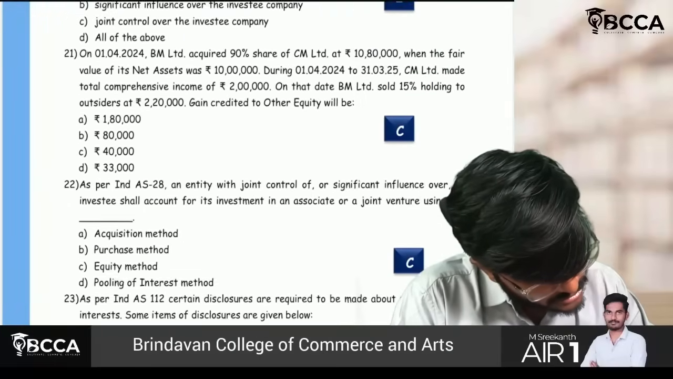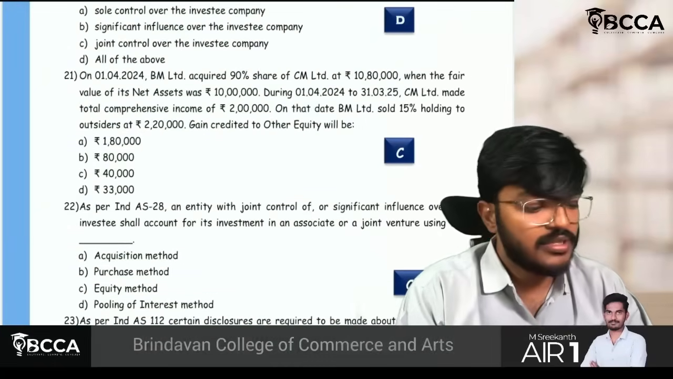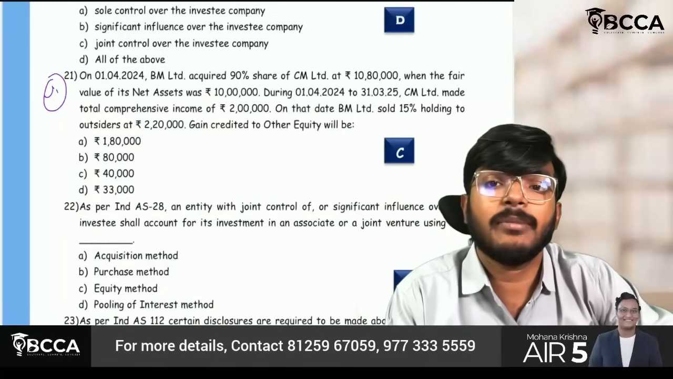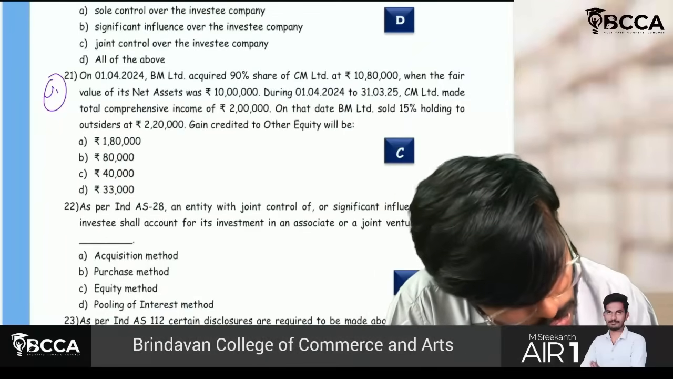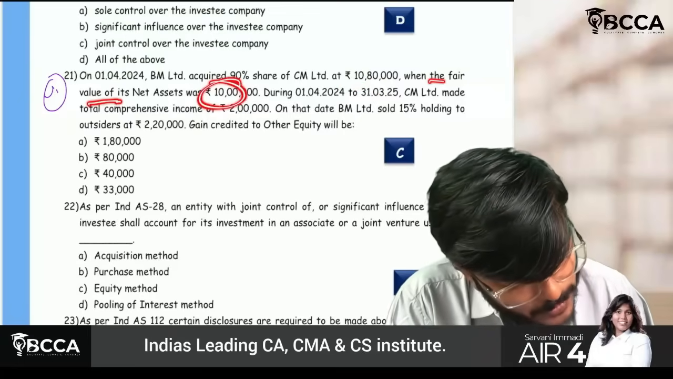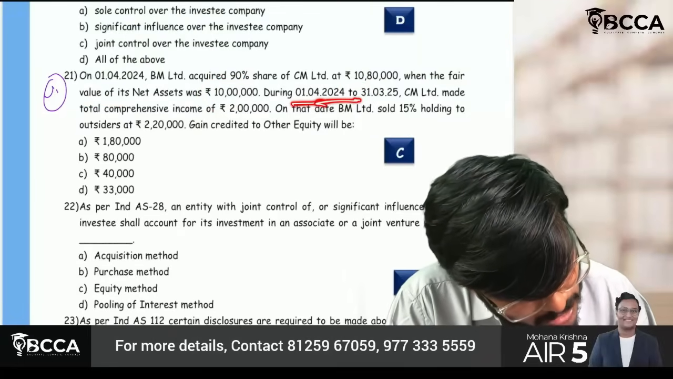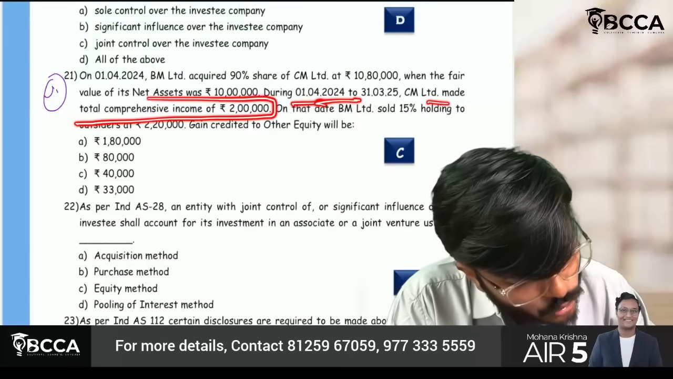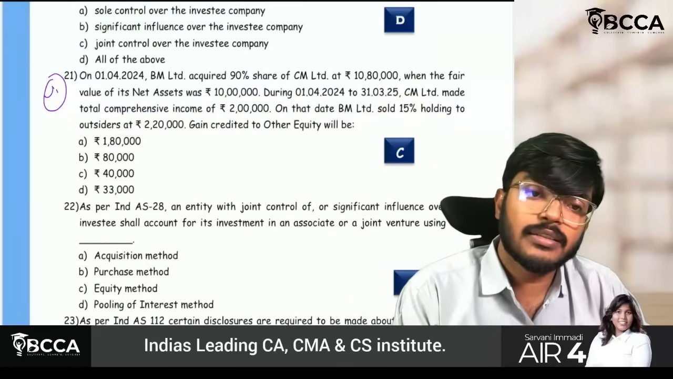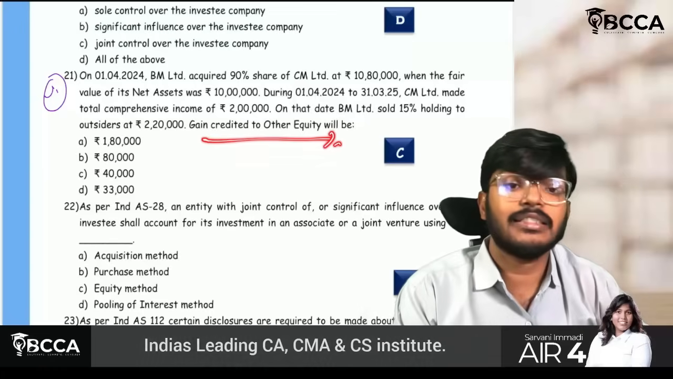So I think all the questions we have around understood. This question is a little bit important, so let us quickly take this question. BM Limited ka question. BM Limited acquired 90% shares of CM Limited for 10,80,000, when the fair value is 10 lakh rupees. During this date, CM Limited made a total comprehensive income of 2 lakh rupees. On that date, BM sold 15% holding to outsiders. How much is the gain which is credited to other equity?